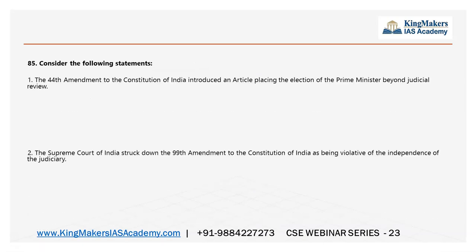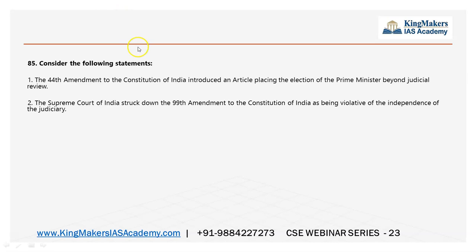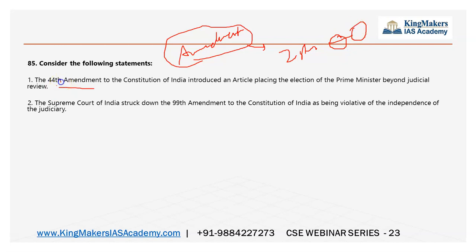Next question, 44th Amendment, 99th Amendment. So there are questions about amendments. So I have shared the polity highlights for the students of Kingmakers, highlighting all the important amendments that can be asked in the prelims question. So 44th Amendment. So here, see, in a two statement question, there are 4 facts. Each statement will have 2 facts. So this can be wrong or this can be wrong. This can be wrong or this can be wrong. Like this, there will be more facts within the 2 statements. So a 2 statement question is a little tougher only, but still when you have studied all the amendments, it is better for you.